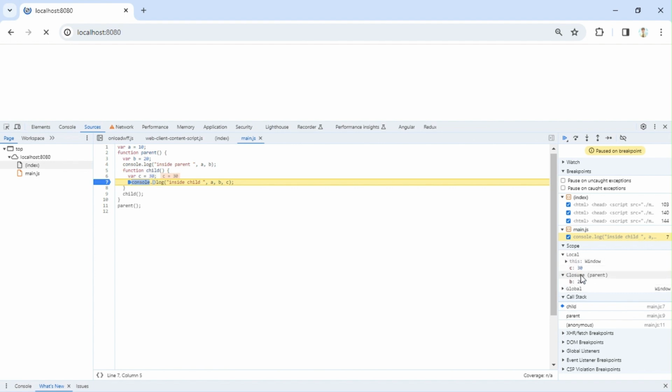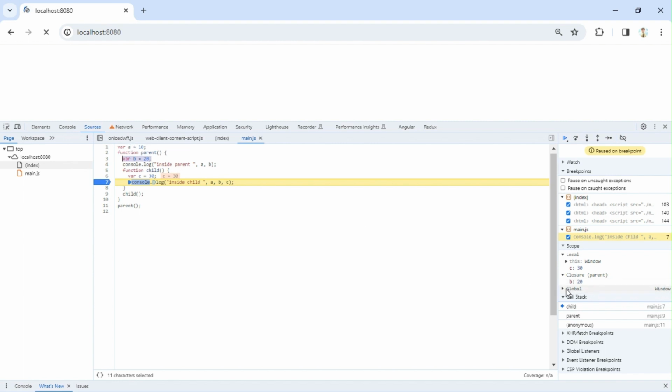And it is having something called closure here, which is named parent, nothing but the parent function inside which this function is running. So this is creating a closure for its immediate parent, and it is holding b. In the parent closure, only b is there because only the b variable is declared inside the parent function scope.